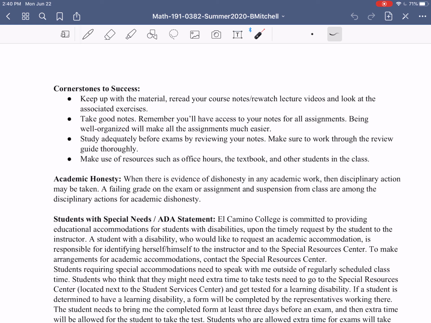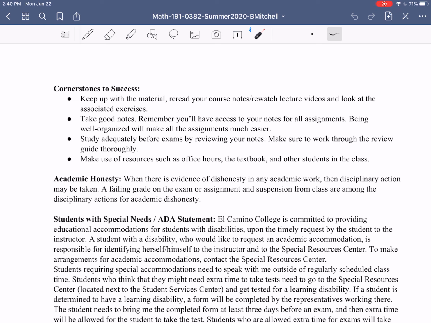And same thing with the exercises, but you don't want to let it all pile up, right? I'll try, again, to also remind you about when things are due pretty far in advance so that you can sort of plan those things ahead of time. But you got to make sure you keep up with the material, keep rereading your notes, condensing your notes, annotating your notes, rewatching the lecture videos, and looking at the exercises.